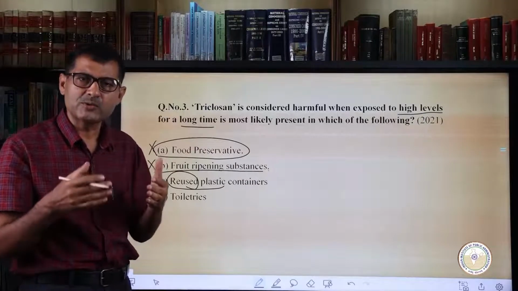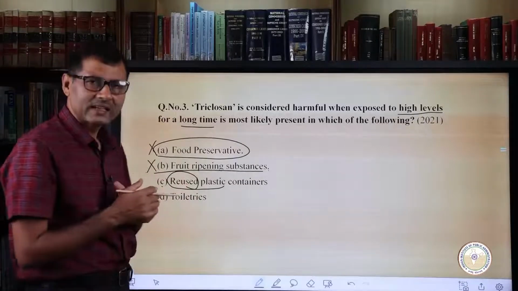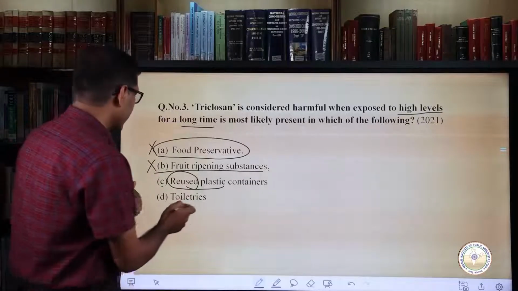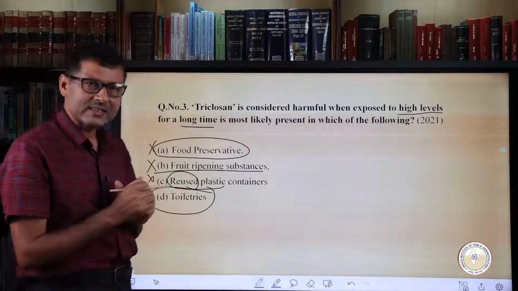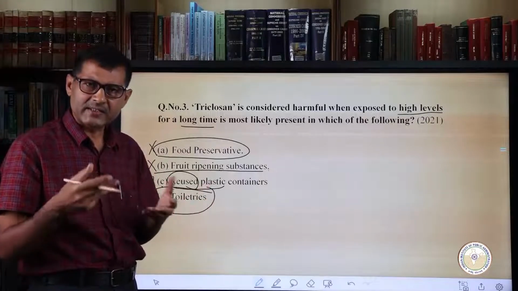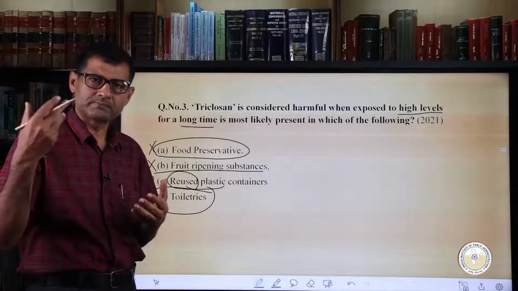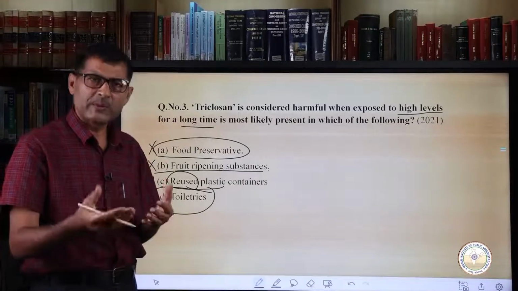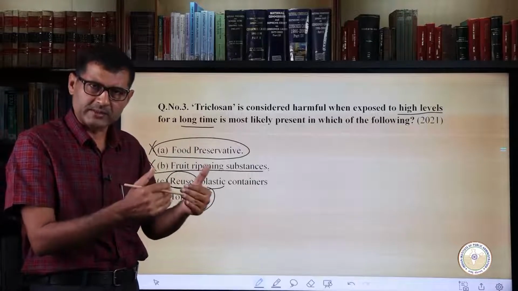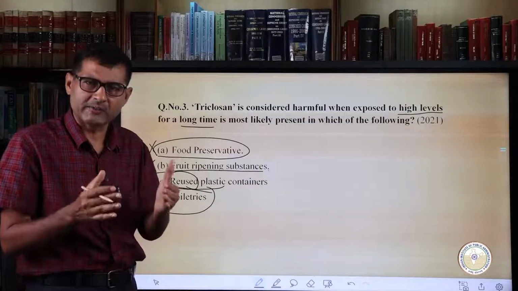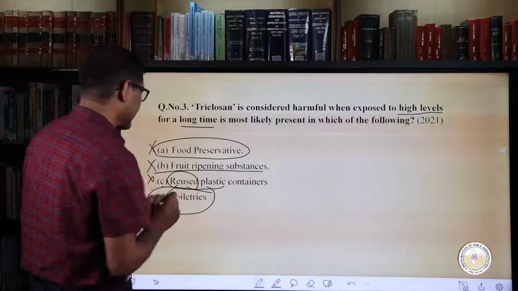Obviously you are going to use triclosan for the longer duration, and as such it also becomes harmful. Now come to the toiletries. In toiletries, generally there are different items that are used, like different detergents, toothpaste, and soaps, where triclosan is used because the interface of triclosan with the human body is very short, very small in that case. So therefore the right answer is toiletries.